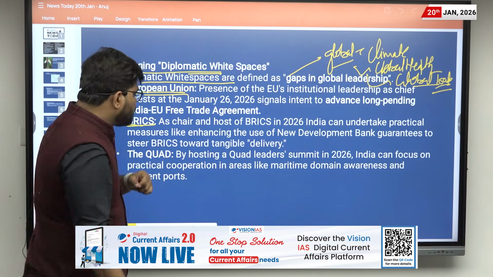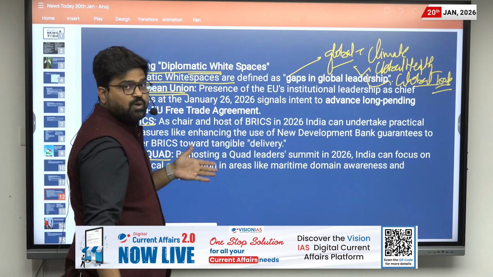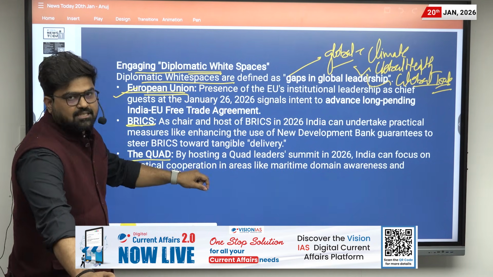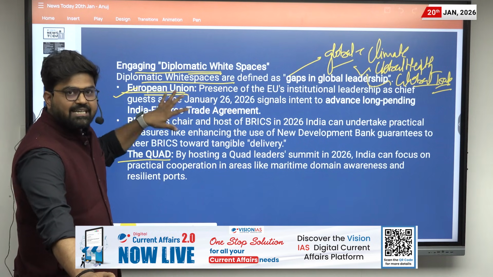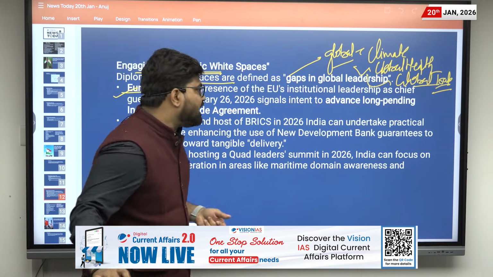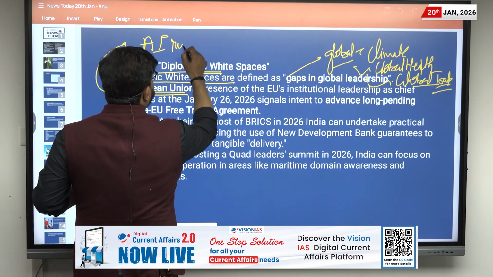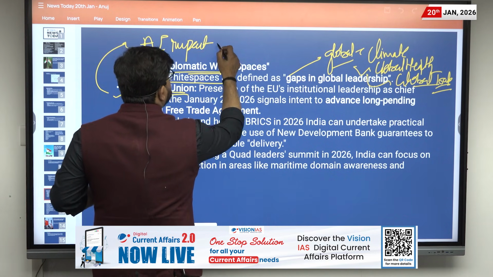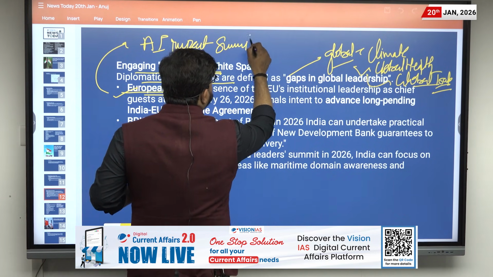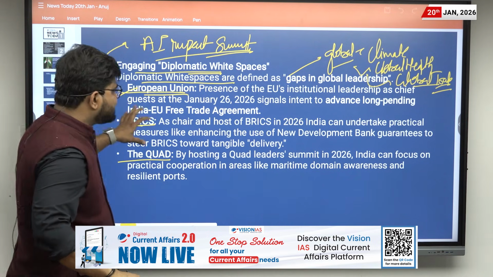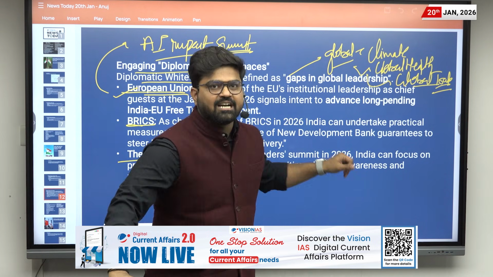We will also be hosting the Quad summit, which was to be held last year, but will be this year. So these are some summits India will be holding. Then there are other summits as well, such as the AI Impact Summit, and other summits as well. That's why it becomes very important for us.